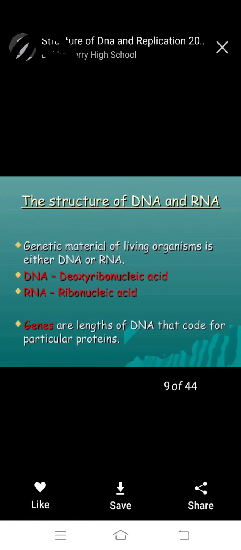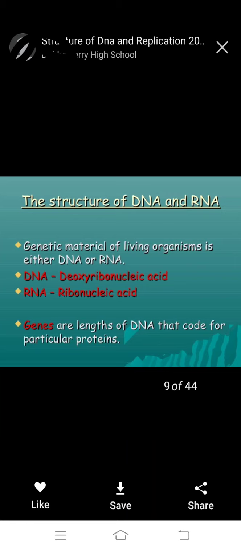Next, RNA. RNA has ribose, where the second carbon's oxygen is present, so it is ribonucleic acid. This was the pentose sugar.